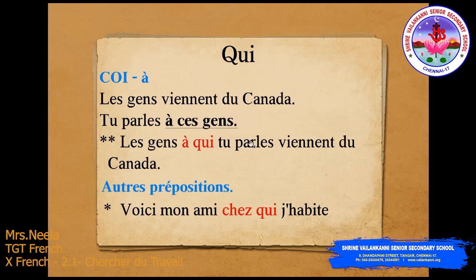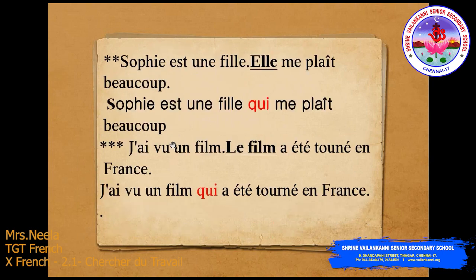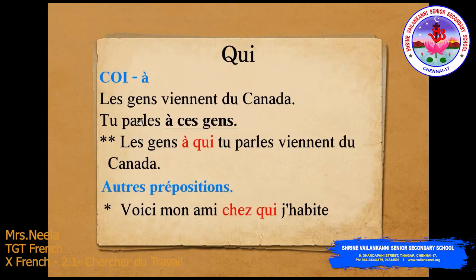The first ones we saw, qui replaces des personnes et des choses. So, it is followed by the verb and the pronoun complement. Now, we are going to see the qui also will be replacing the preposition plus the person in the objet, not only the sujet.